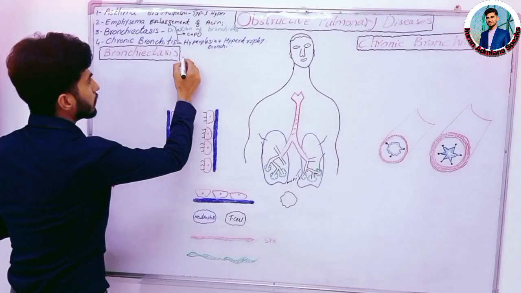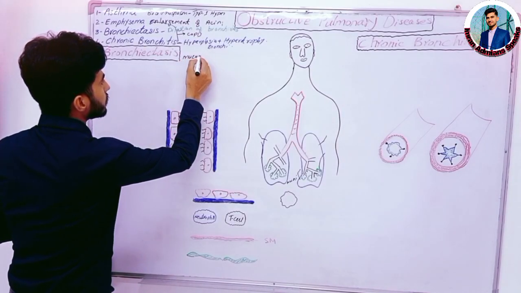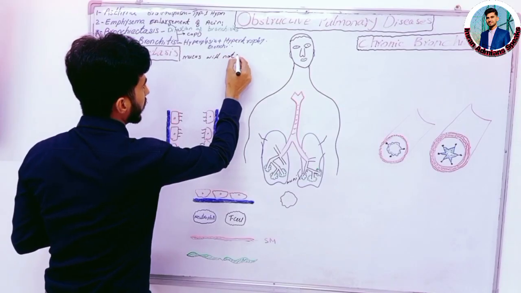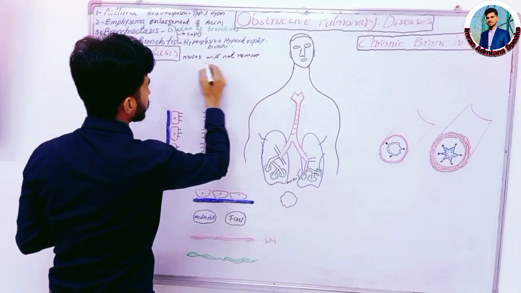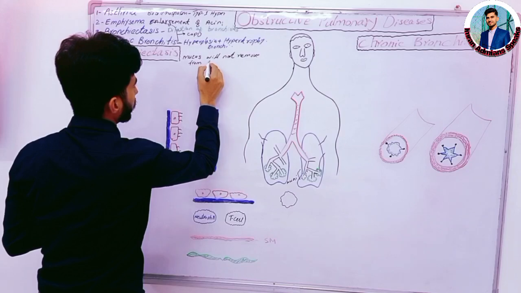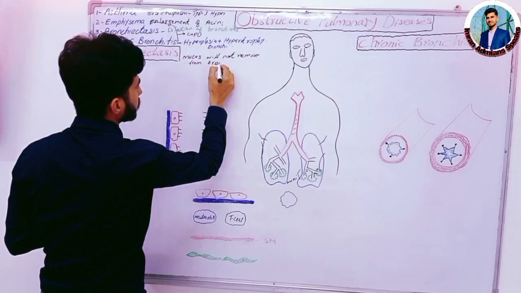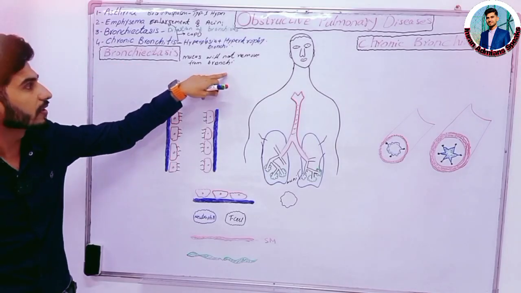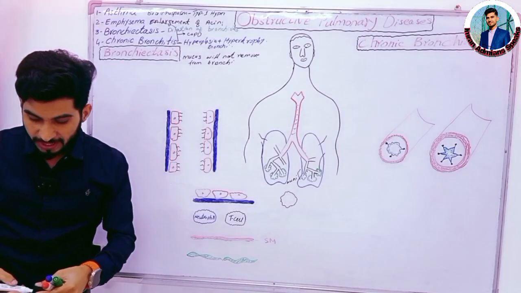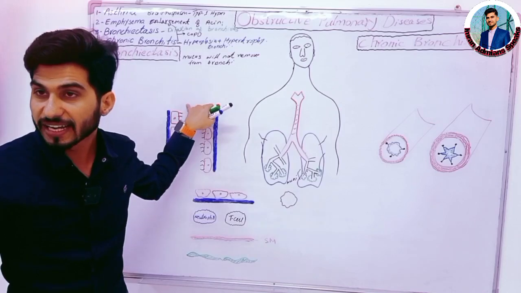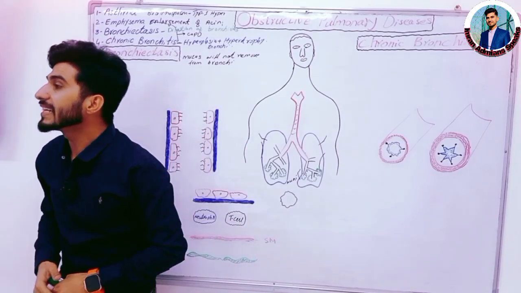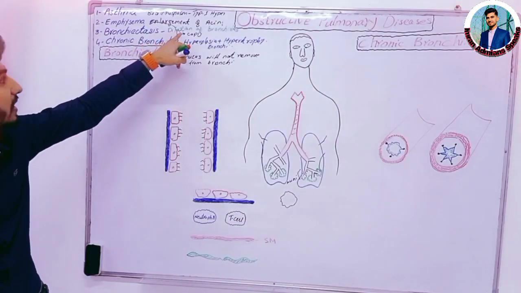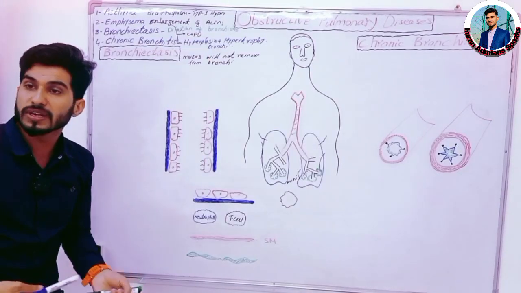What happens? Mucus will not be removed from the bronchi. What happened during bronchiectasis? The mucus will not be removed from the bronchi. And I am saying that bronchiectasis is not a primary disease. So which are the triggers? Which are the main triggers which initiate the bronchiectasis, meaning the dilation of the bronchioles? So what are the triggers? We will discuss one by one.